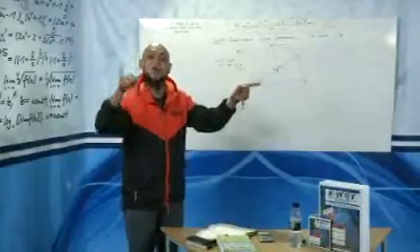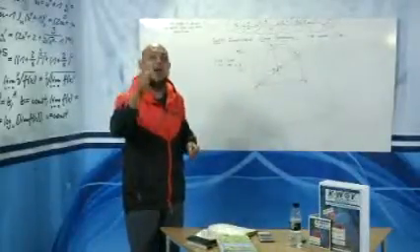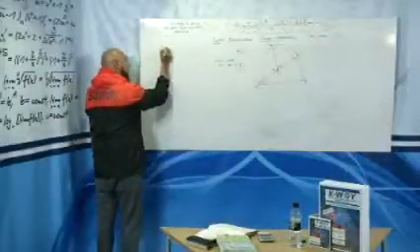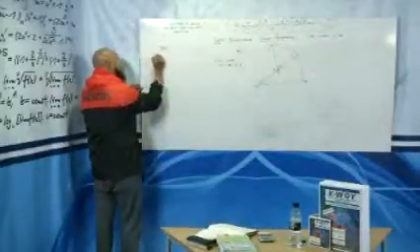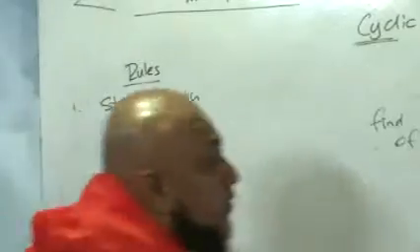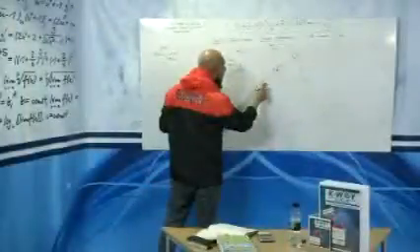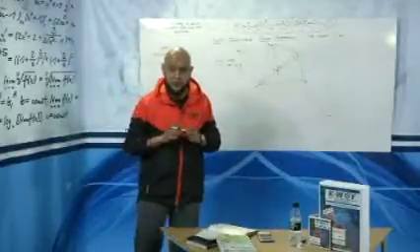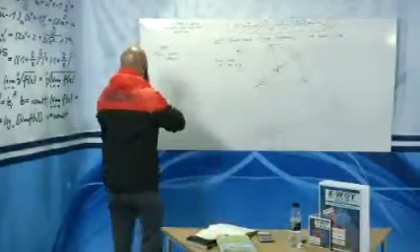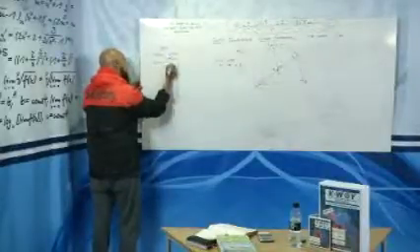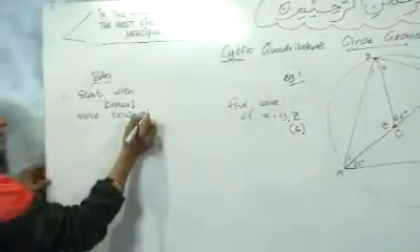So you always start in geometry, start with the known. So let's put here, rules. Let's put a little bit of rules. We say we start with knowns. What is your known here? You've got two knowns. Whether you want to start with the 20 degrees or you want to start with the 60 degrees, it's entirely up to you. We need to start with knowns and move towards the unknown.